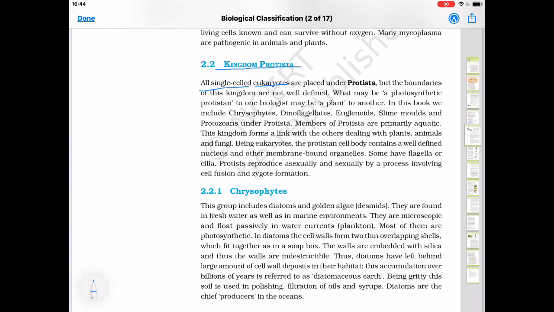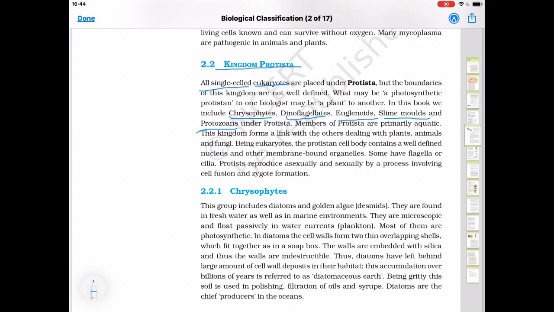First, chrysophytes. Example is diatoms. Second, dinoflagellates. Example is Gonyaulax, also known as red dinoflagellates. Next is euglenoids. Example is Euglena. And then slime molds and protozoans. These are the five main groups under which the Protista is divided.